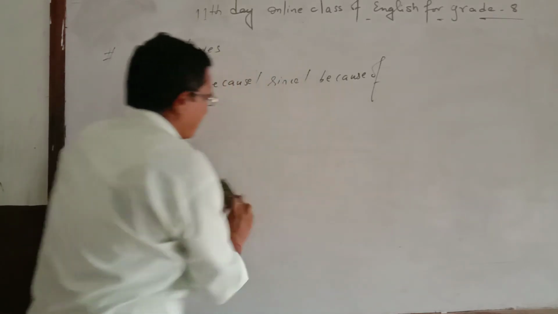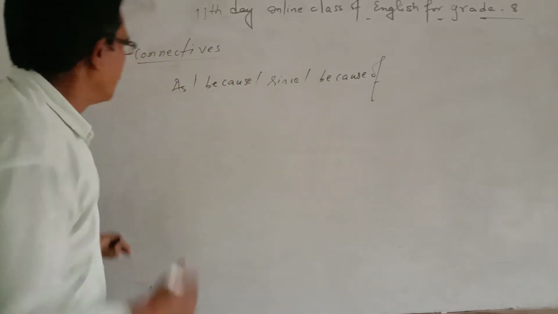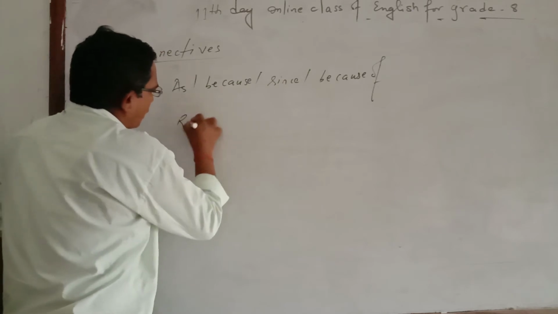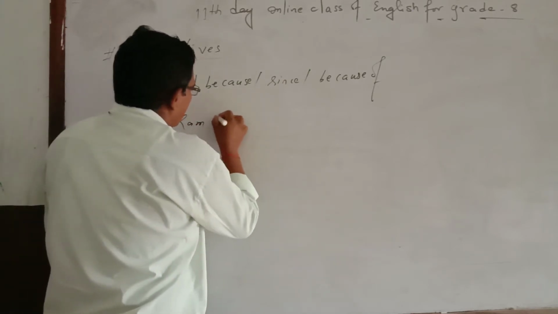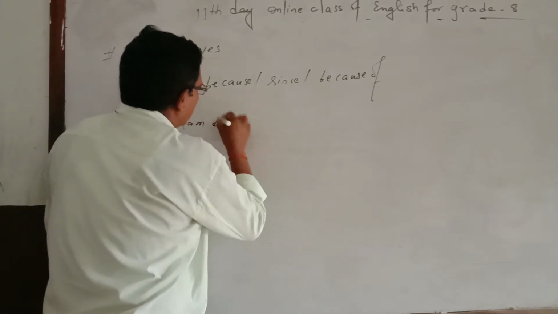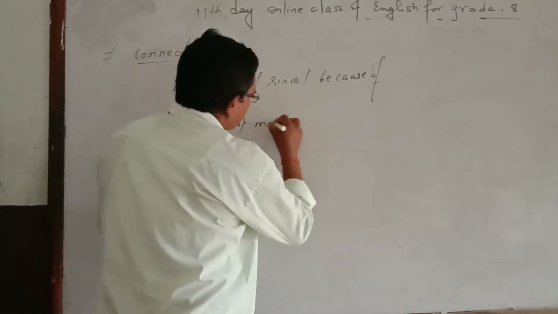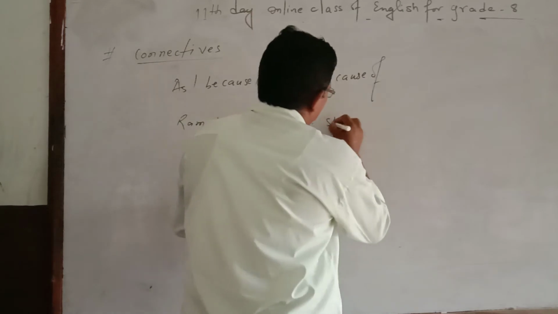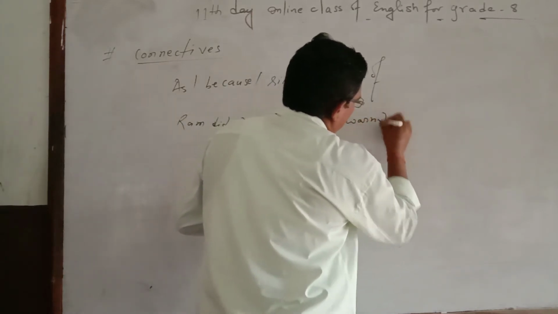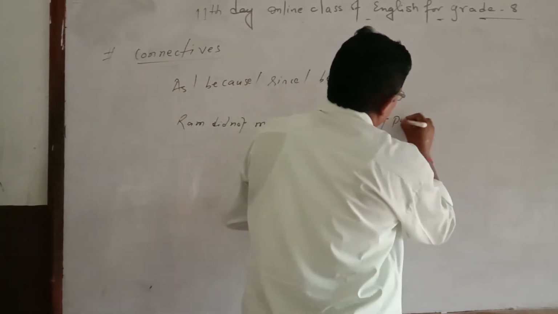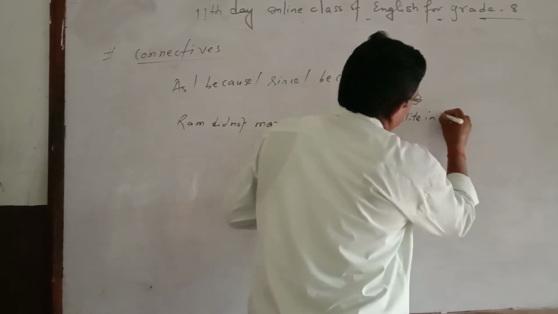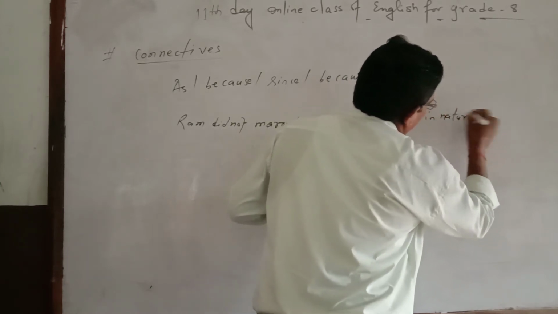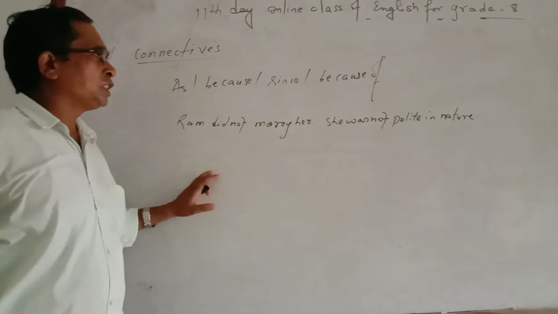Here I am about to write. See, Ram did not marry her, she was not polite in nature. So first you have these two sentences.